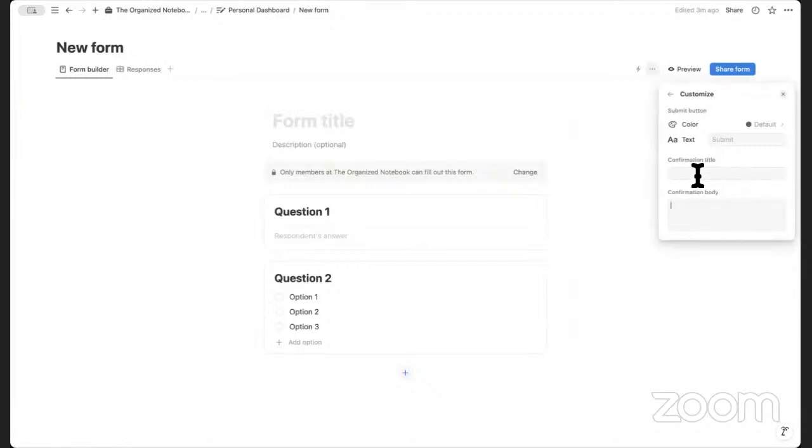And then here in the confirmation, you can basically add thank you for submitting and all kinds of text in here. So you could potentially add your link that you want them to go to in here, but it's not going to be anything fancy. I'm also not 100% sure if it's going to be hyperlinked, but you could consider going into here and adding your confirmation body with that link. So hopefully that helps.